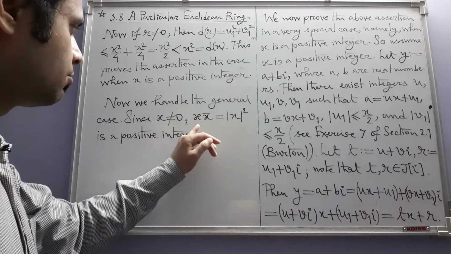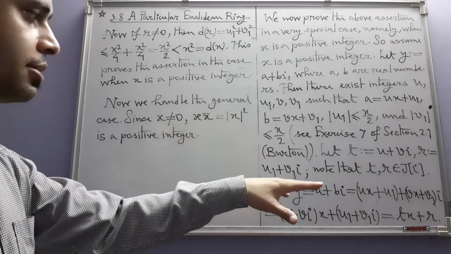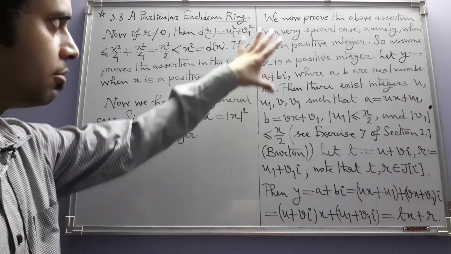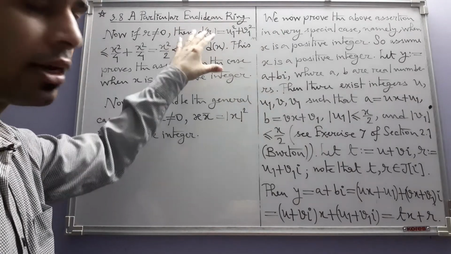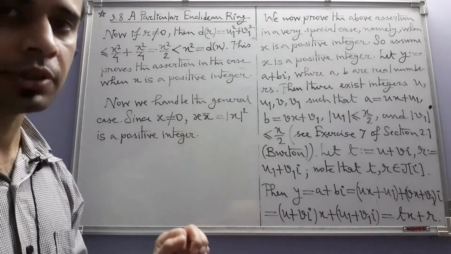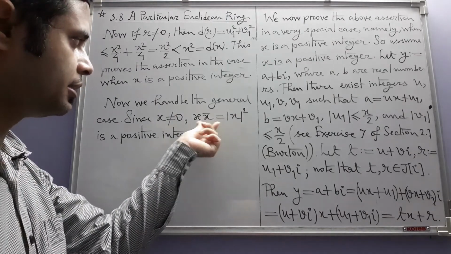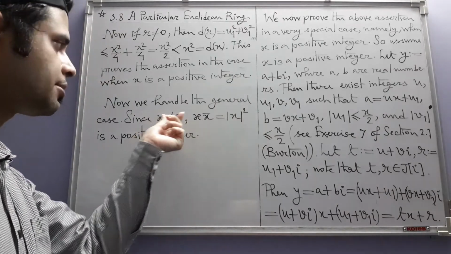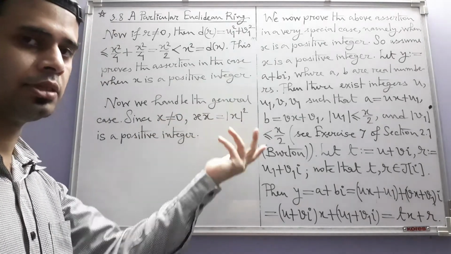Okay, so we can now use what we have proved in the previous paragraph with x bar in place of x, because this is a positive integer. This already is a non-negative integer, but because of non-zeroness of x, it becomes positive.